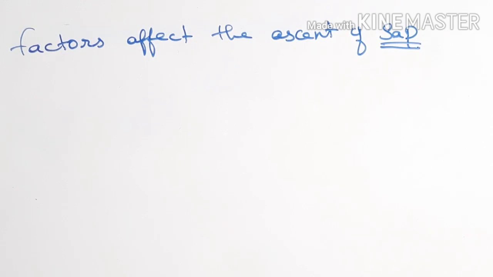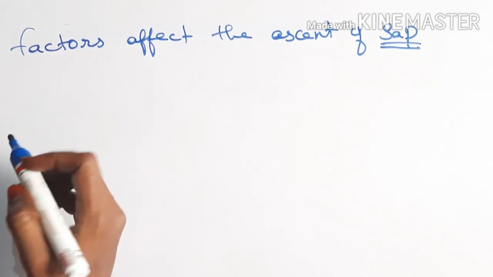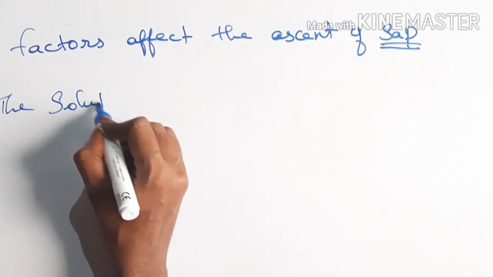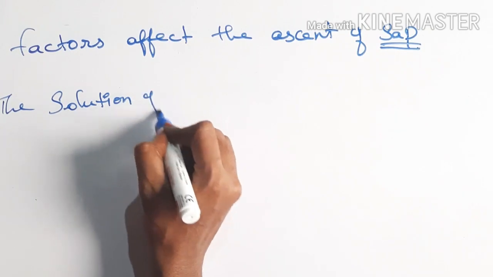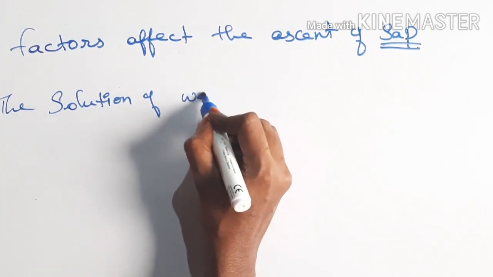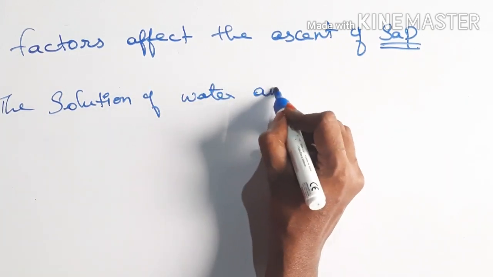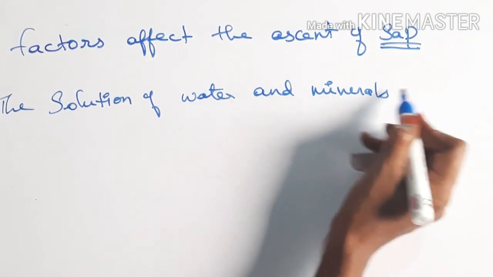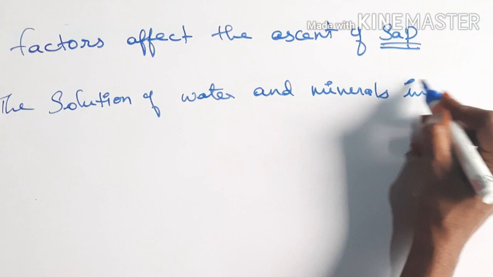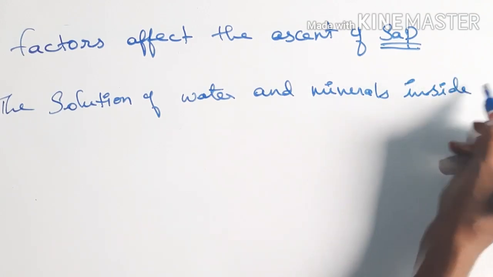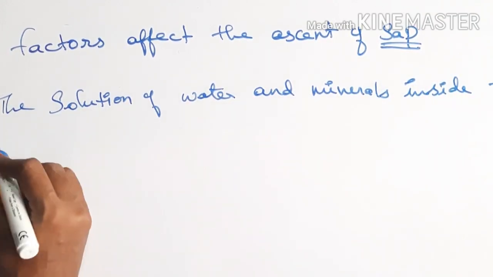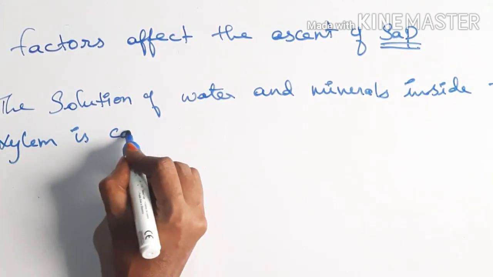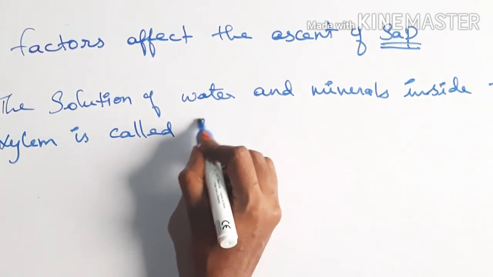of the plant. So the solution of water and minerals inside the xylem is called sap.